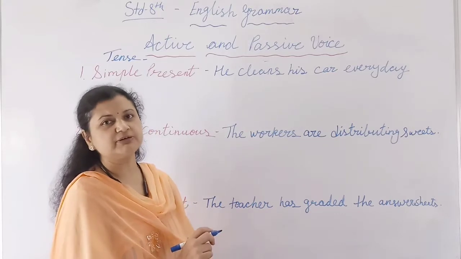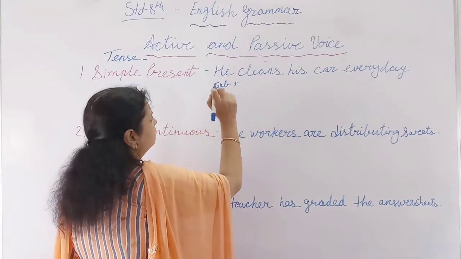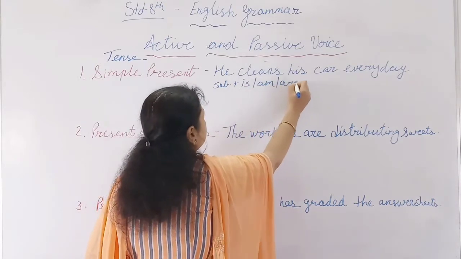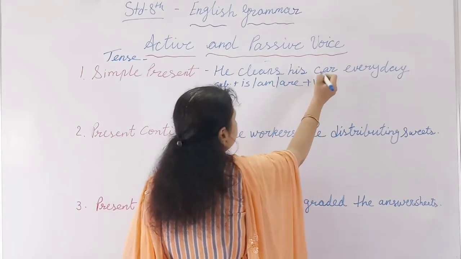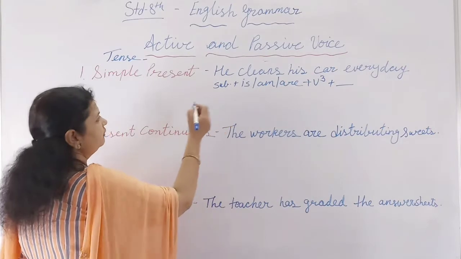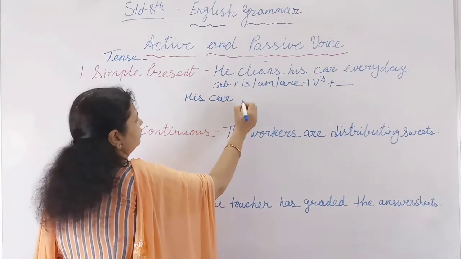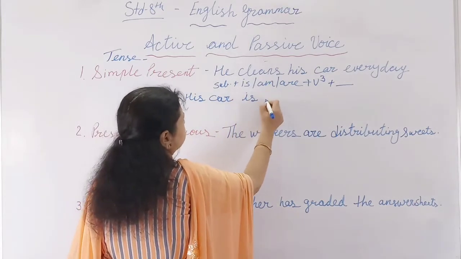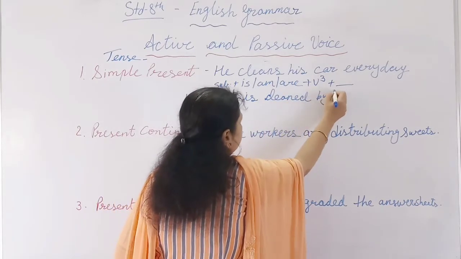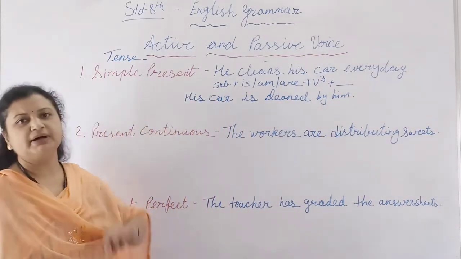Now what will be the structure in passive voice? That will be the subject, which will be the object of the sentence, plus is, am, are, plus which form of the verb? V3. And then the rest of the sentence. So now we will change it like this. His car is cleaned by him. This will be the sentence. His car is cleaned by him.